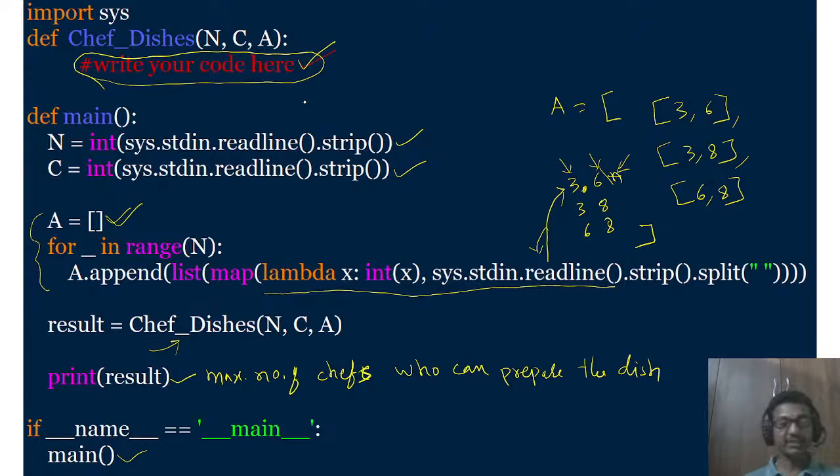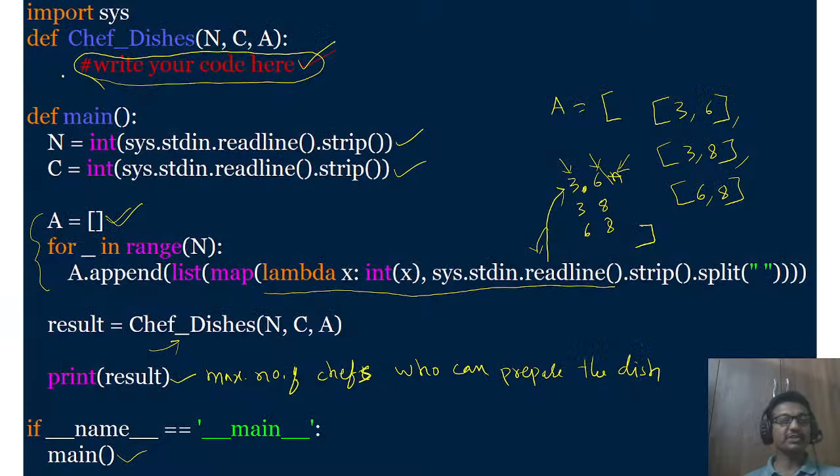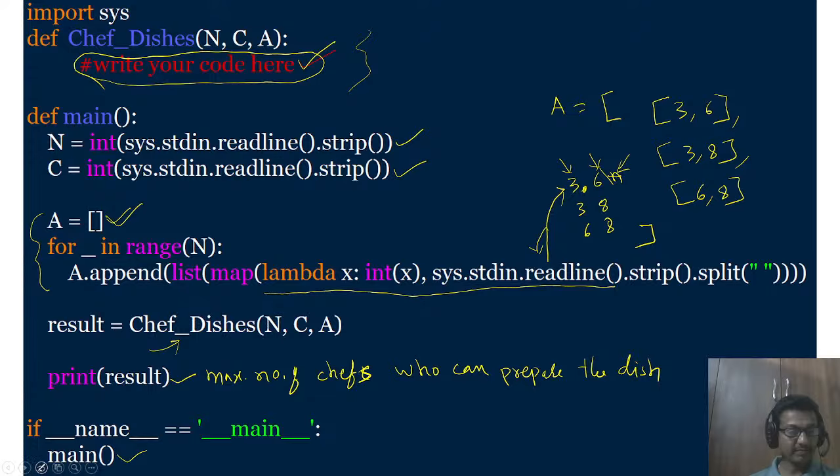So shall we write this piece of code from our logic? This logic we developed now. So we'll try to finish this piece of code. Let me write this function only. So let us write the code here. We take another color here. So what we do is we'll define the function. So def chef underscore dishes.